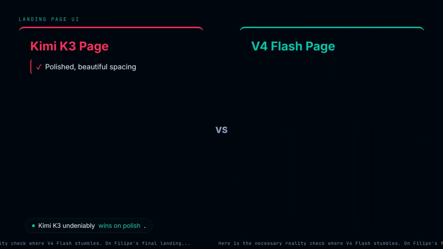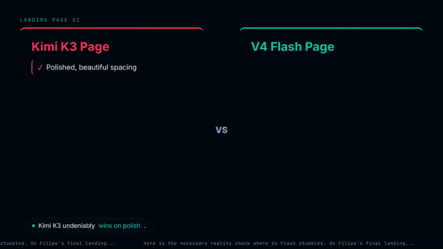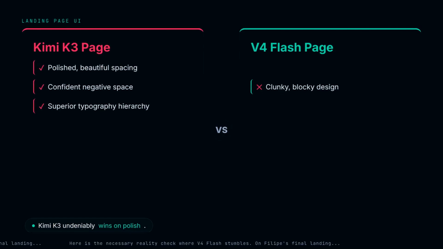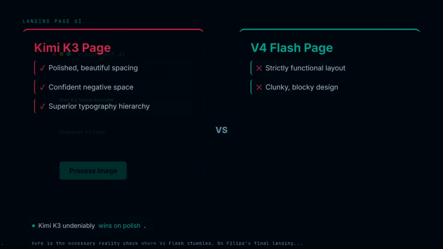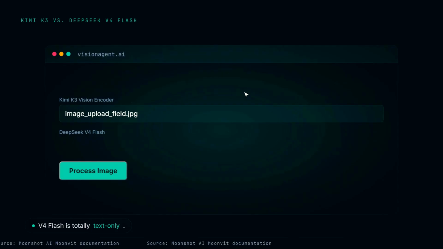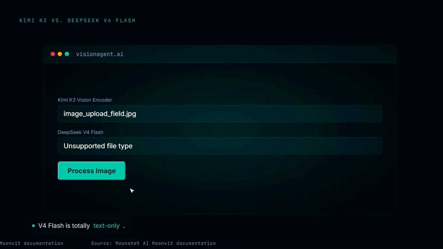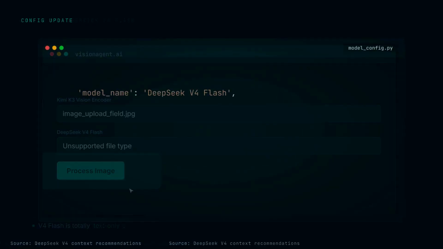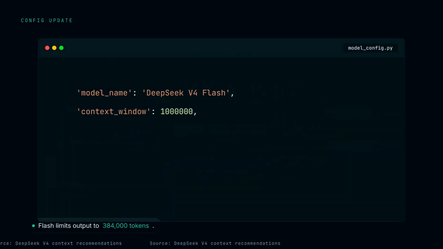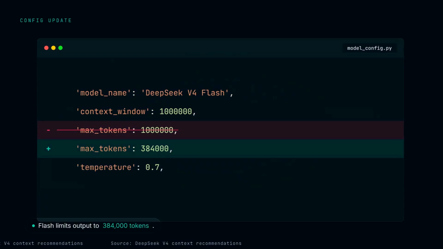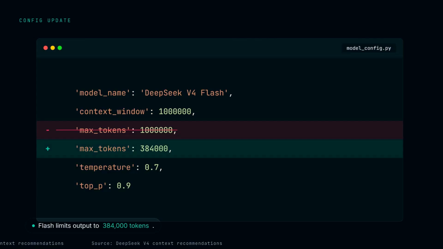On Felipe's final landing pages, Kimi K3 unequivocally won on polish. It utilized confident negative space and superior typography hierarchy, while Flash felt strictly functional. Furthermore, Kimi K3 ships with Moonvit, a 401 million parameter vision encoder. V4 Flash is totally text-only, making it useless for visual agent workflows. Kimi handles an immense 1 million token context window flawlessly. DeepSeek explicitly recommends capping Flash's output limits at 384,000 tokens.